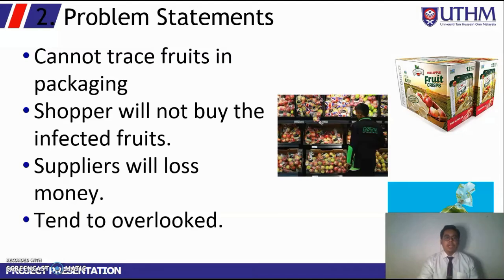Lastly, workers tend to overlook rotten fruits. Workers who prepare the fruits to sell usually tend to overlook and pick the rotten ones, because there are a lot of fruits they want to pack and place on the cabinet.